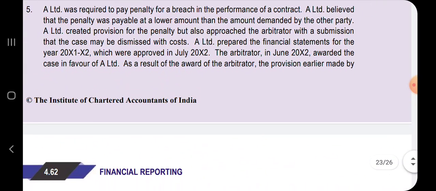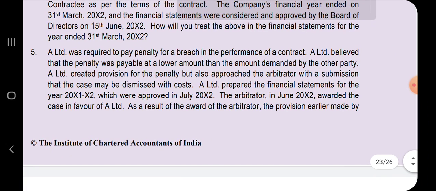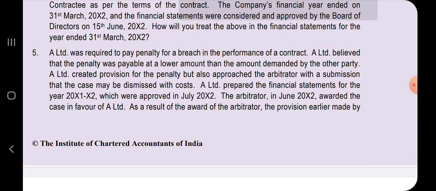We'll go through question number 5. A Limited was required to pay a penalty for a breach in the performance of a contract. A Limited believed that the penalty was payable at a lower amount than the amount demanded by the other party. The other party is demanding a higher amount, but A Limited believes that it has to pay only the lower amount. A Limited created a provision for the penalty, but also approached the arbitrator with a submission that the case may be dismissed with costs.